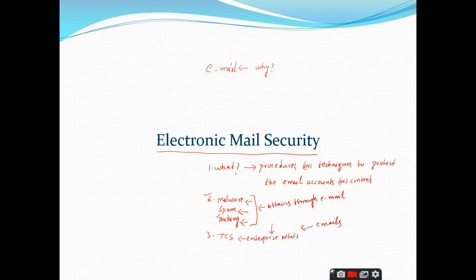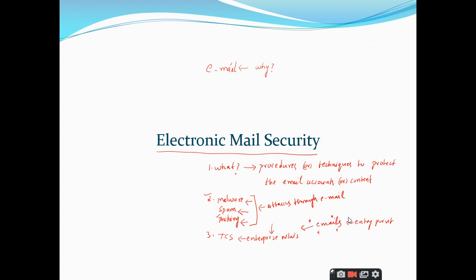Why? Because these emails act as the common entry point for the attackers who are trying to gain access to the enterprise network. So these emails are very dangerous, right?